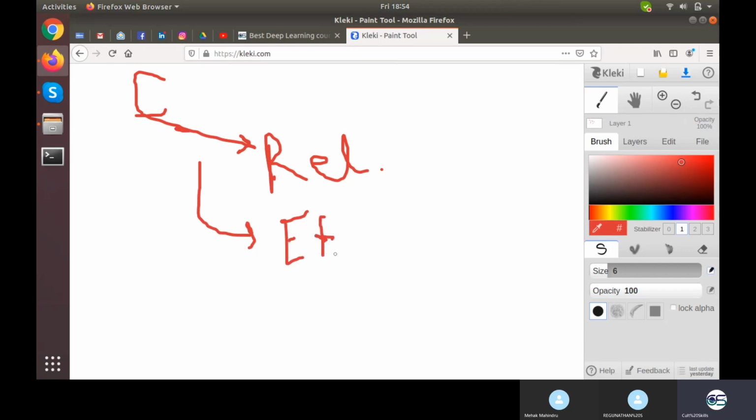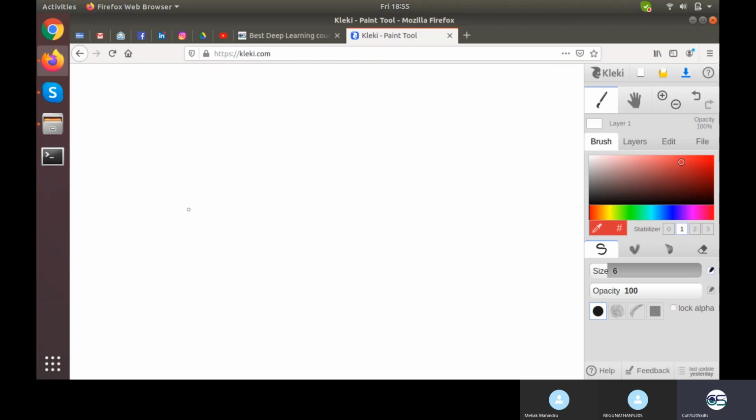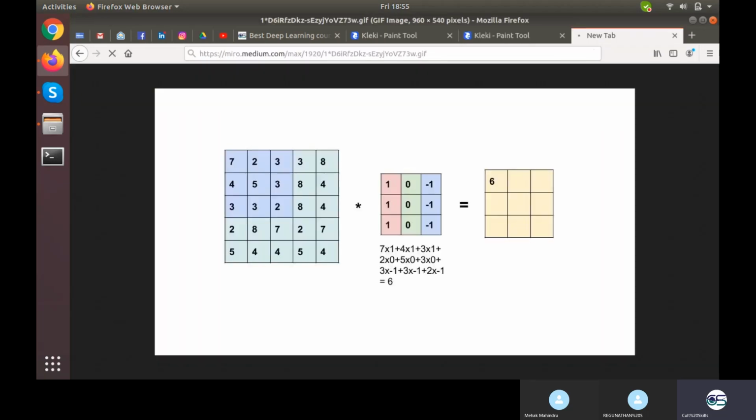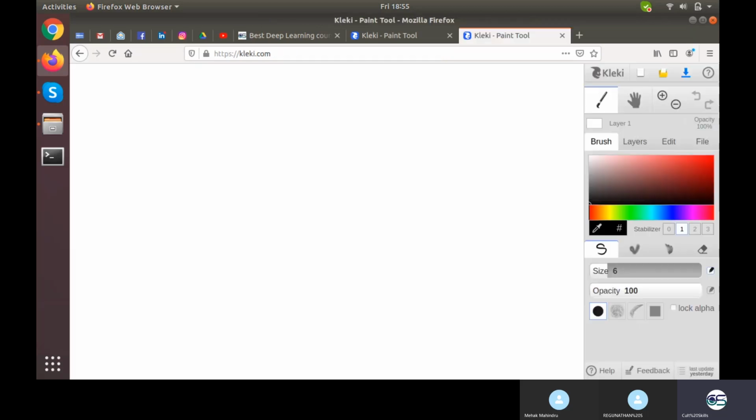Now let's talk about the disadvantages of that. Everything on the corners will be ignored. So the problem is with corners. If anything is on the corner, it will be scrapped just once. So anything on the corner would be scrapped once. I'll show you the GIF again, and you can see this 7 is crawled and scrapped once only, never the other time. Same for this 4, this 8, this 5.